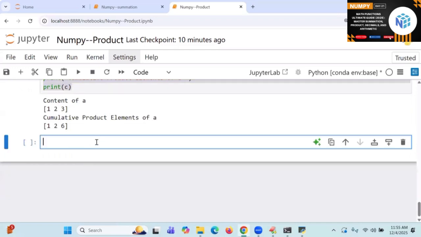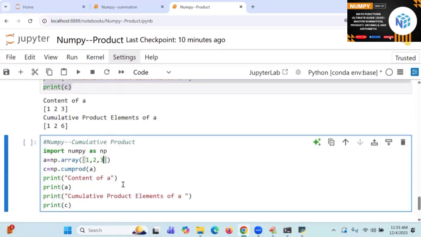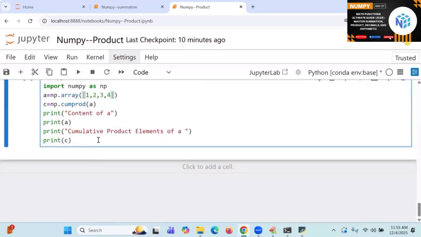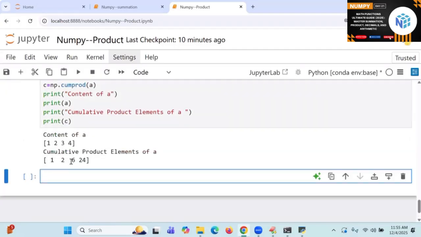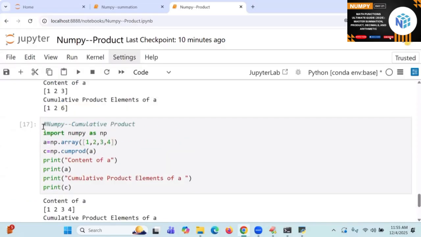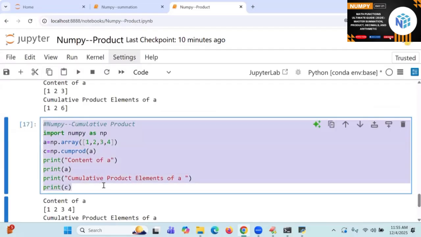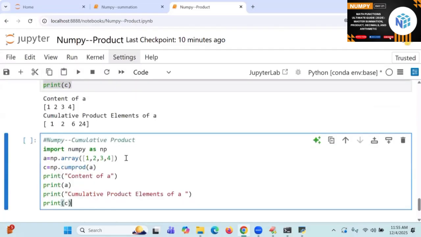Yes. Next, I will go to, this is called 4, for example. What is the cumulative product? Same, up to 6. 6 into 4 is called 24. It is called cumulative product. Next, another one, I will take it in the form of 2D, with reshape of 2 comma 2.